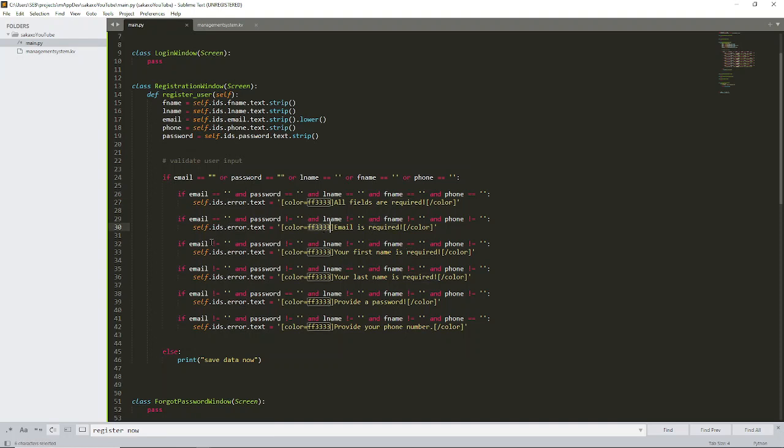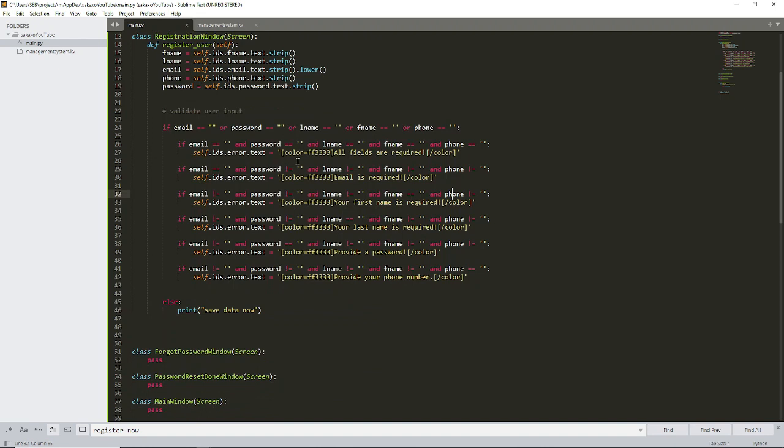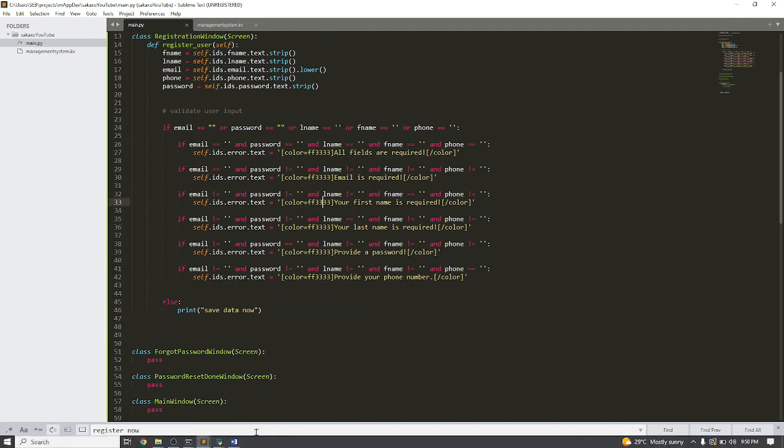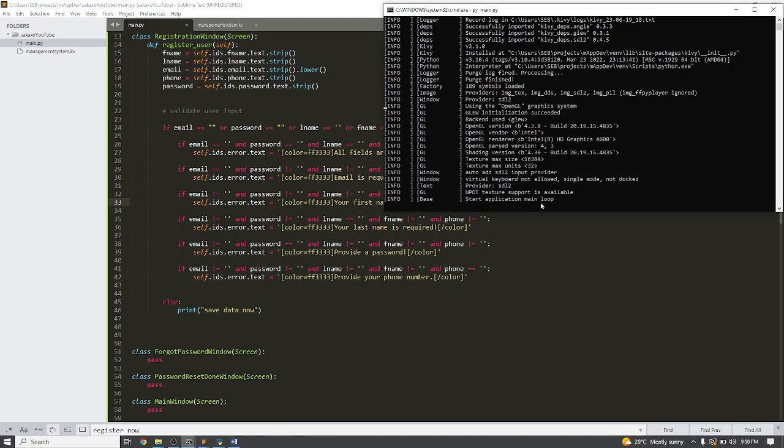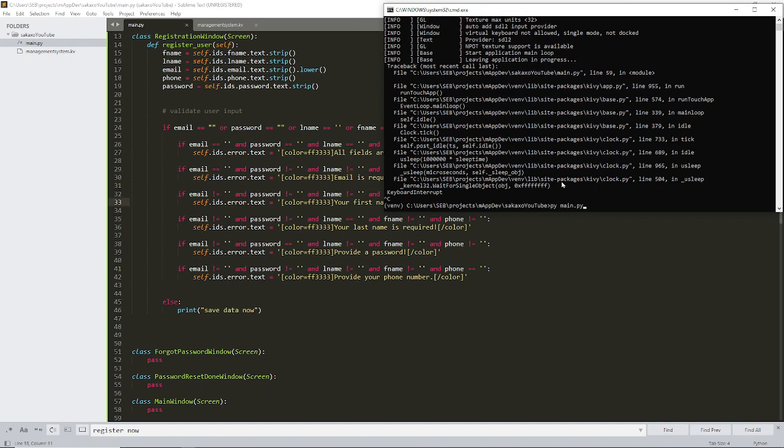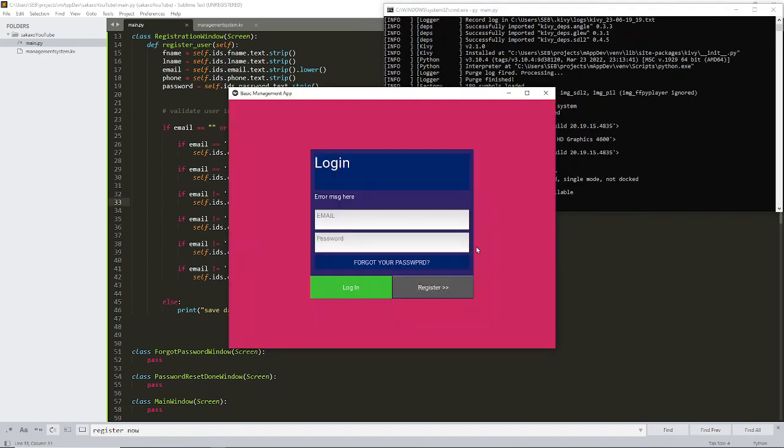And lastly, if the email is provided, password is also provided, last name is also provided, and the first name is empty, phone number is provided, I want to say that your first name is required. So the same thing for the other ones here as well, so that if any of them are not provided, we let the user know which particular field is not provided, so that the user will provide it. Let's run that and see.